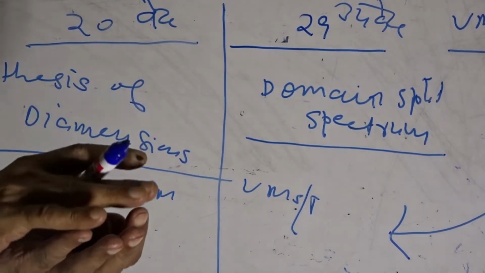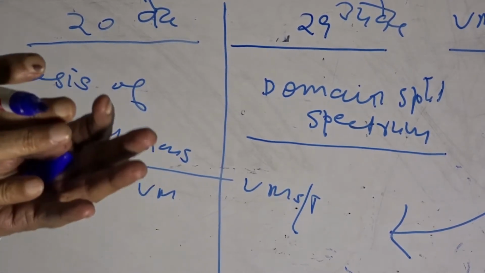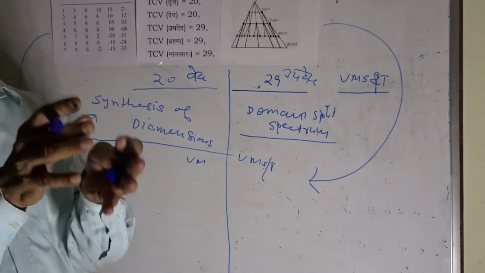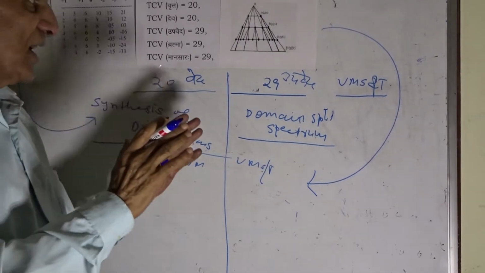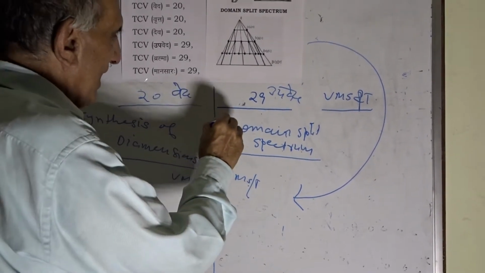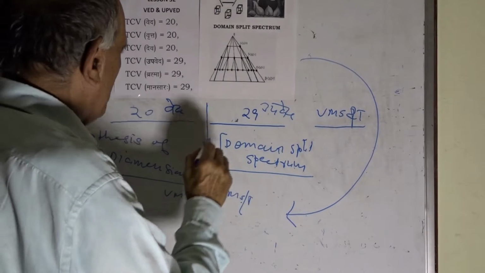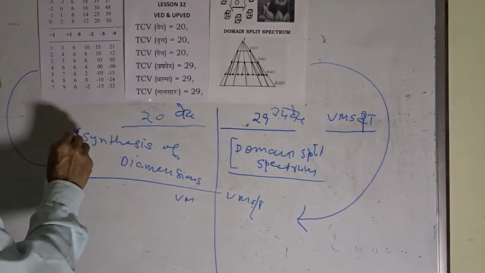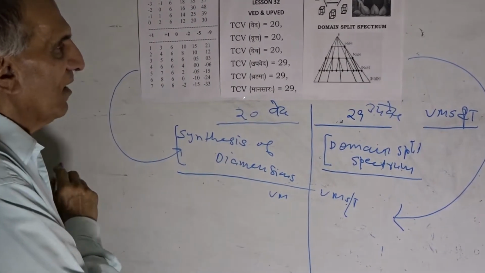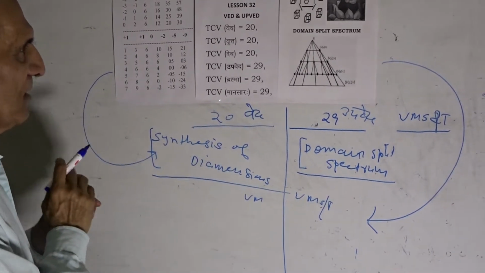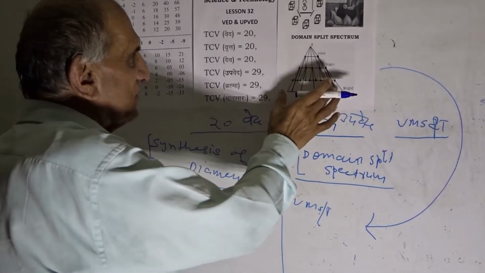Let us make a note in our lessons compilation copies that the first concept is domain split spectrum of VMST and the first concept is synthesis of dimensions of our Vedic mathematics. Let me take up this first.